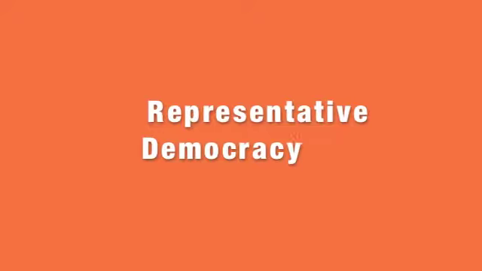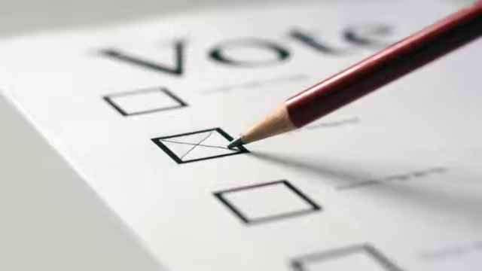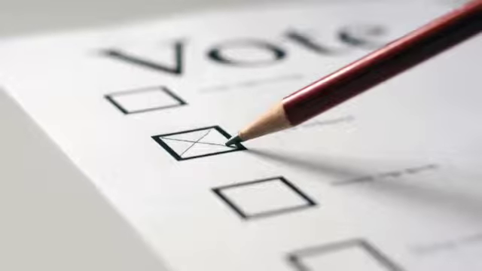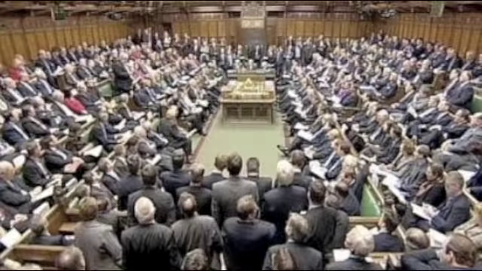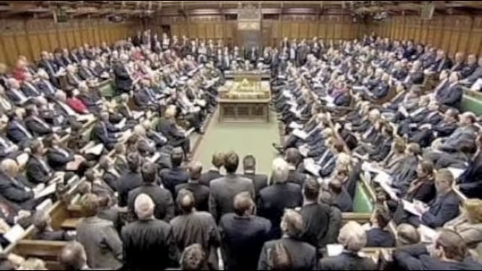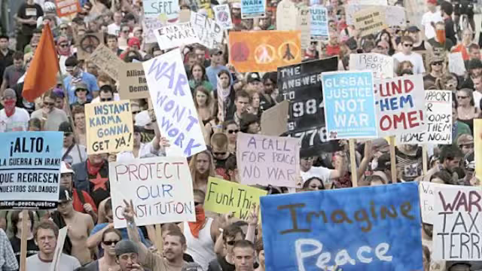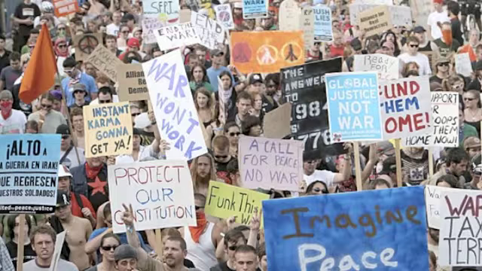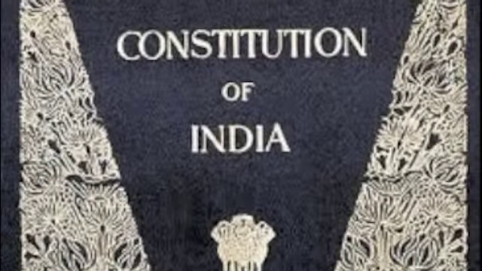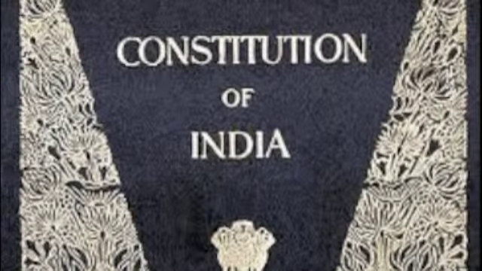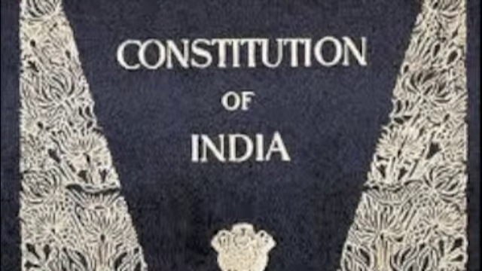Representative democracy. A representative democracy is a government run by representatives chosen by eligible citizens, or people who are allowed to vote. This means that the people hold power to govern and rule, speaking through representatives responsible for creating laws. People can choose not to vote for a representative who they do not like, and can work to change laws they do not like. Many of these democracies have a constitution. The United States, Canada, and India are examples of representative democracies.